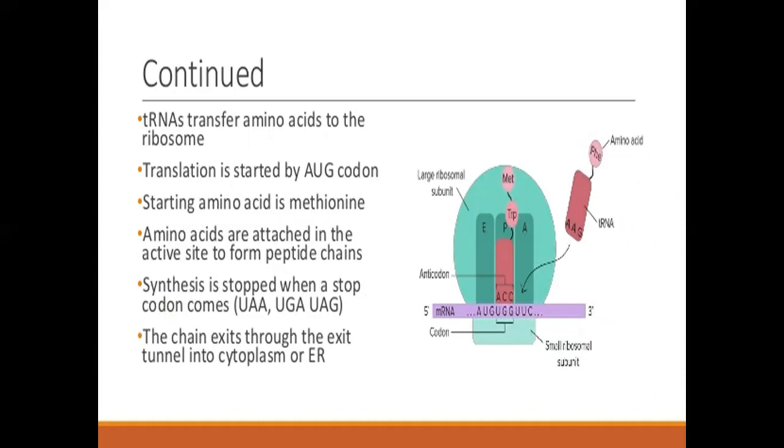Translation is started by the AUG codon, that is adenine, uracil, and guanine. The starting amino acid is methionine. Amino acids are attached in the active site to form the peptide chain. Synthesis is stopped when a stop codon comes: UAA, UGA, or UAG. The chain exits through the exit tunnel into the cytoplasm.